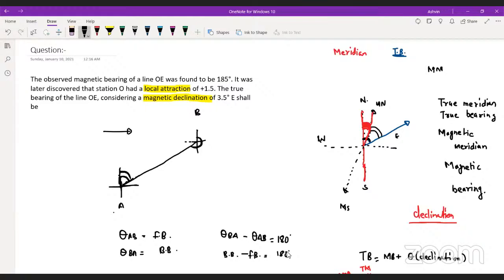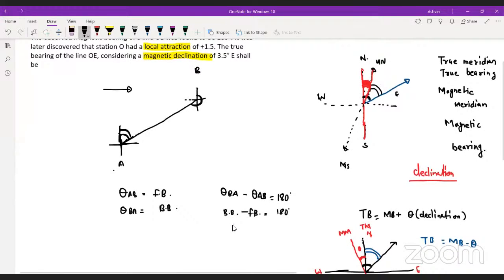So always remember this thing, Vikas, that the difference of forebearing and the back bearing of a station should be 180 degree. If it is not 180 degree, there has to be a local attraction.